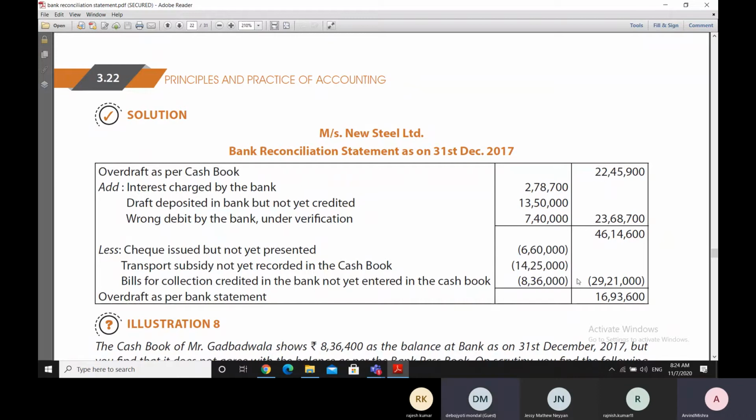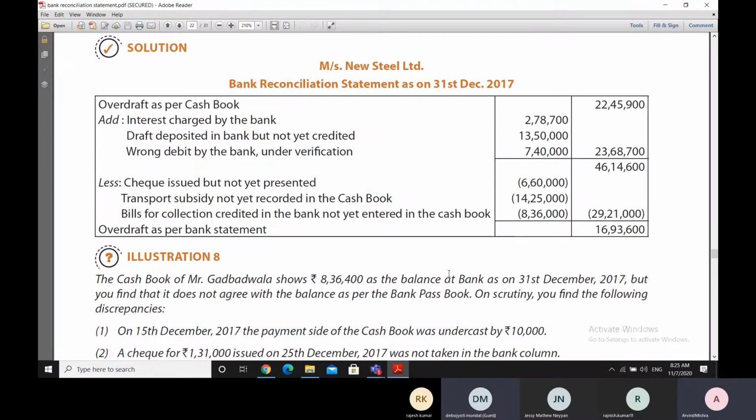So there are 3 minus entries totaling to 29,21,000. This is being reduced from 46,14,600. We're getting therefore a final balance of 16,93,600. And as this 46 lakh was actually a minus figure, we are treating this 16,93,600 as the overdraft amount as per the bank statement. So this is how we started with the overdraft as per cash book, and we have finally arrived at the overdraft as per the bank statement through a process of reconciliation.